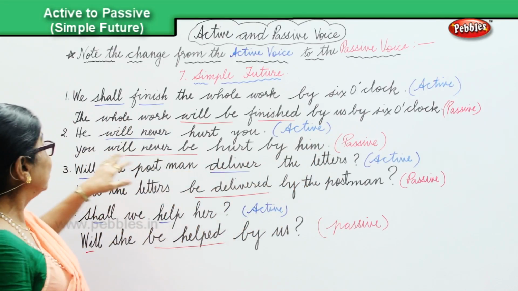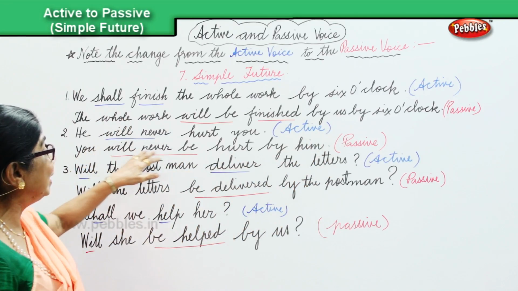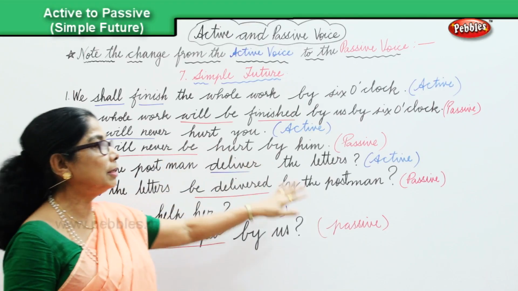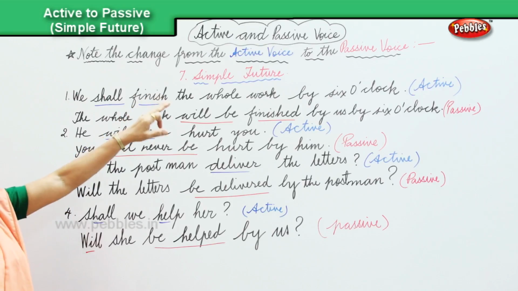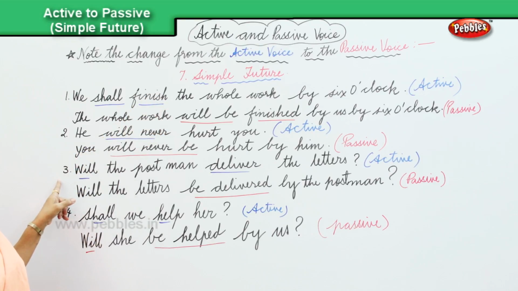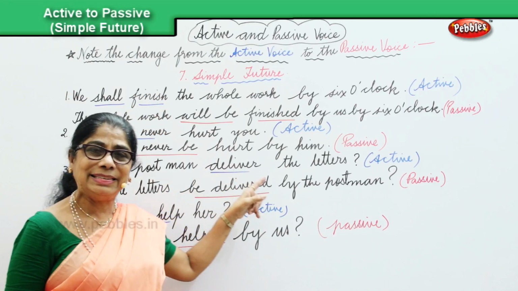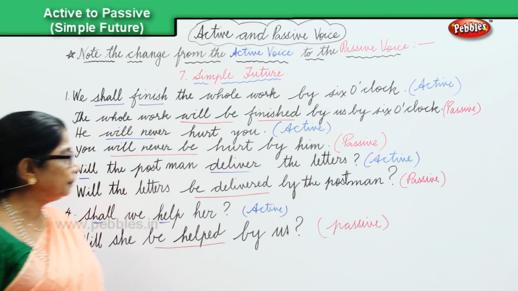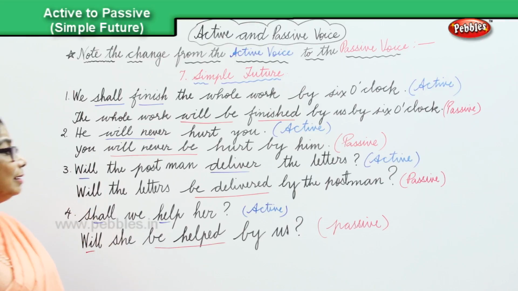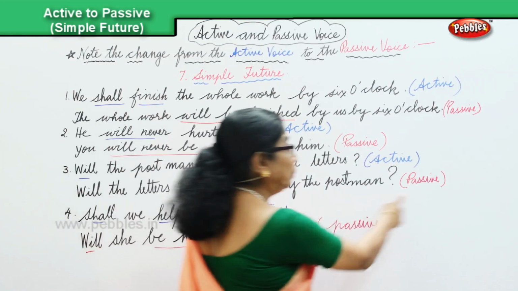Active. You will never be hurt by him. Passive. Let's look at the simple future. The third sentence. Will the postman deliver the letters, that's in the active. Will the letters be delivered by the postman?